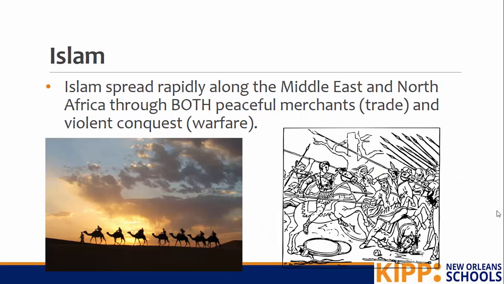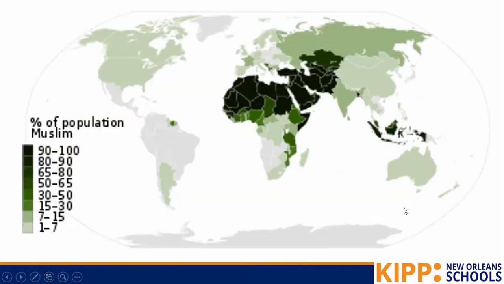Islam spread rapidly along the Middle East and North Africa through 2 major ways. One, through peaceful merchants. Merchants would go to different areas. They weren't trying to spread Islam, but they would just say, like, hey, I'm Muslim. Would you like to hear more about my practices? And by people hearing more about the practices through these merchants, entire civilizations began to convert to Islam. Another way that Islam spread was through violent conquest, so warfare. People would wage holy wars against non Muslim areas in order to convert them to Islam. So, both peaceful and violent ways to spread Islam.